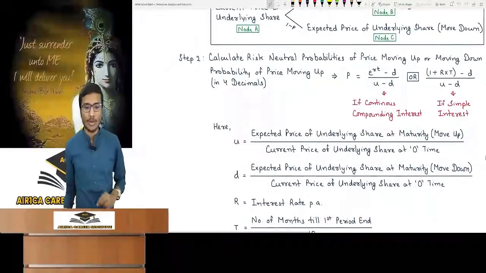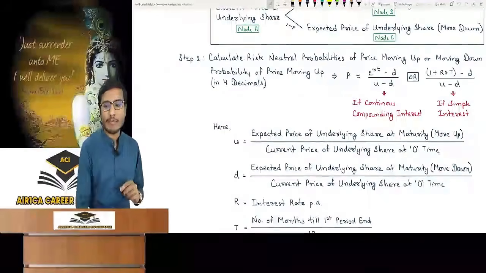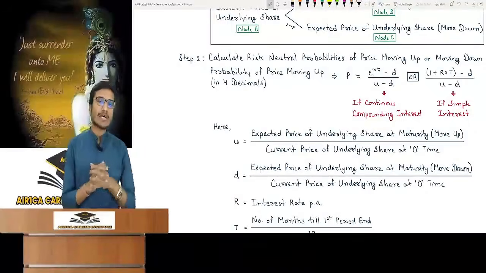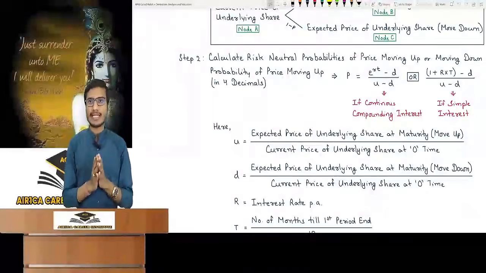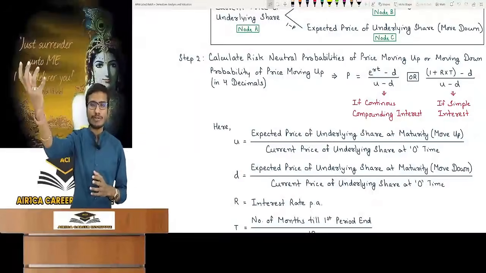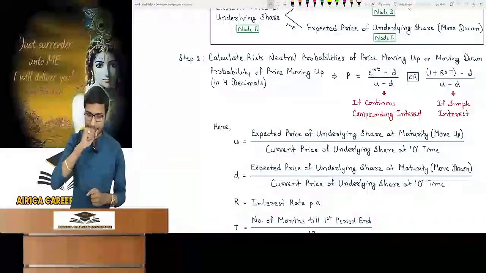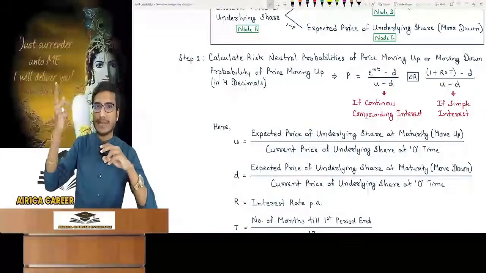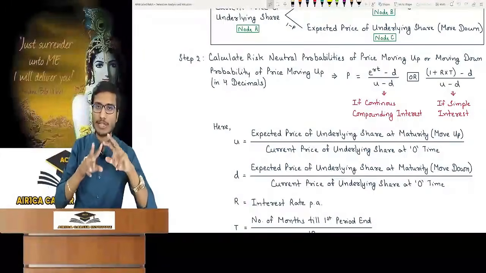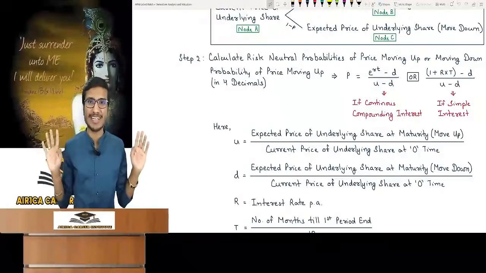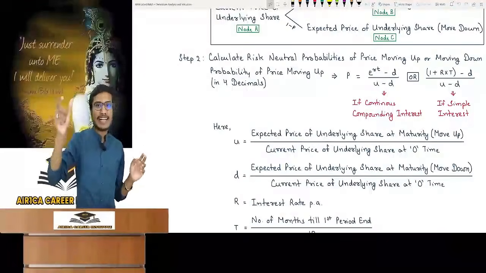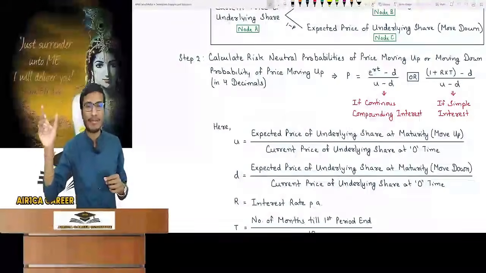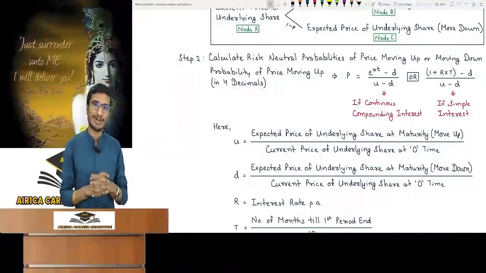After that, in step 2 you will calculate the risk neutral probabilities of the price moving up and down. Now let's see what this is. Whenever you get this question, you will have all the data in the question only. Calculate the expected value of the option at maturity and then do the PV. To find the expected value of the option at maturity, the expected price of that day is needed. Only 2 prices are possible here if this comes as a question. So move up or move down, both will be given in the question. The strike price will be given, yes. Payoff can be calculated, yes. If multiplied by probability, the expected value will come, yes.